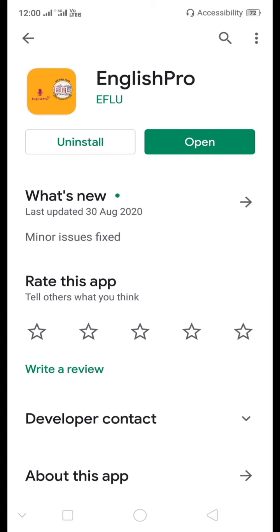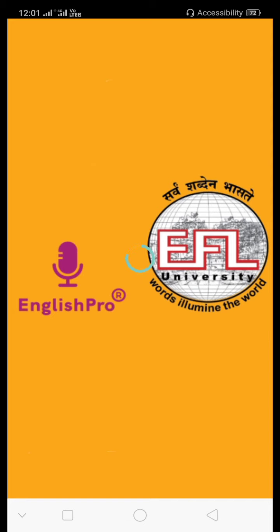This application is launched by English and Foreign Languages University, Hyderabad, with the help of Union Minister Ramesh Pokhriyal. The university recently made an application for the development of Indian English pronunciation exclusively for beginners. The application is available in Google Play Store.